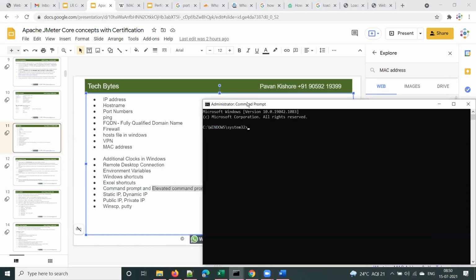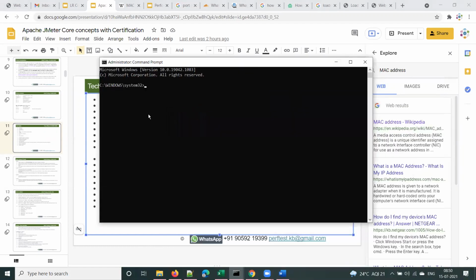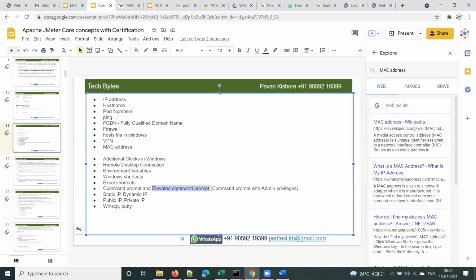Here it is showing you administrator command prompt, right? So you require this administrator command prompt a few times, and this is how you can open that. Is it clear, guys?